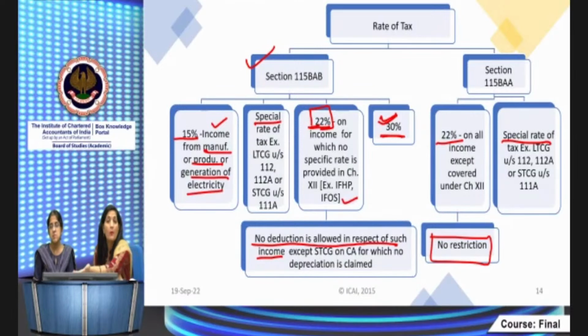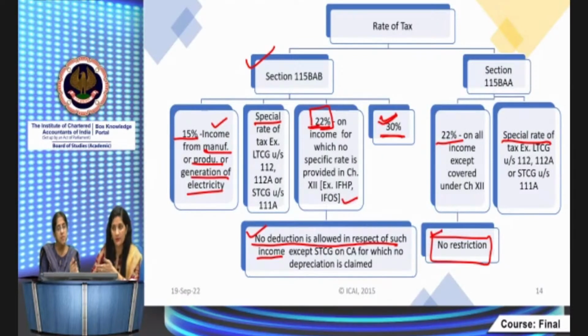However, if the company is opting for 115BAA, it will not be eligible. The additional depreciation will not be allowable while computing the total income as per 115BAA. Other restrictions are also there. You have to remember these. What are the deductions or allowances which are not allowable while computing the total income as per section 115BAA? Like in this case, you will not get the deduction in respect of such income, like house property. Here there is no such restriction.